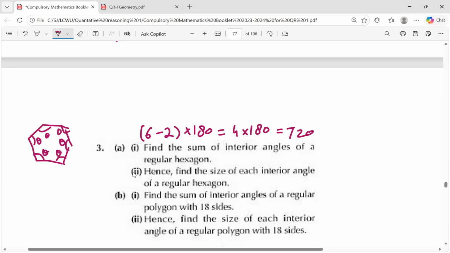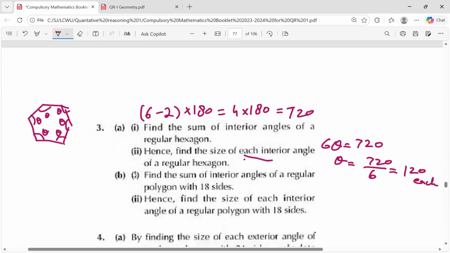So we'll have 6 theta equal to 720. So theta will be 720 divided by 6, which is equal to 120 each. You will simply divide 720 by 6 to get the size of each interior angle.